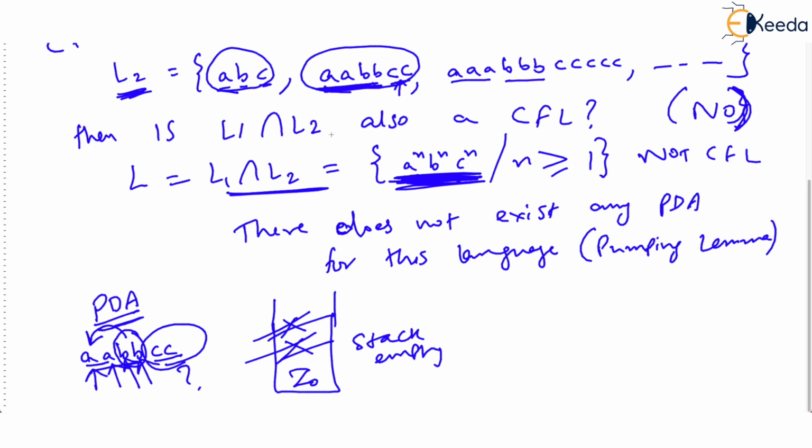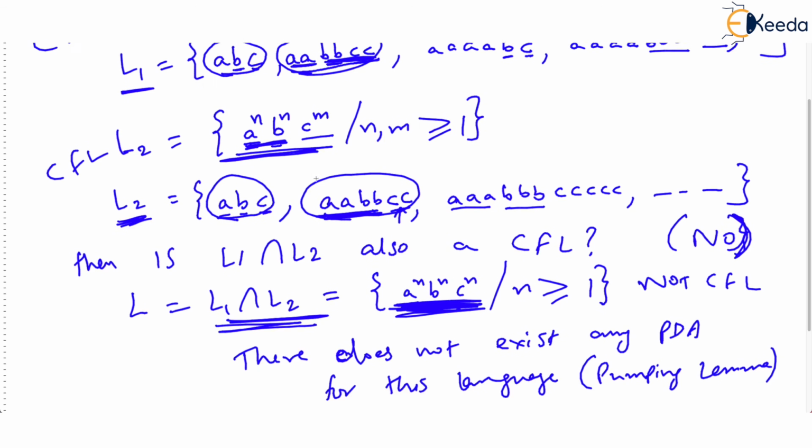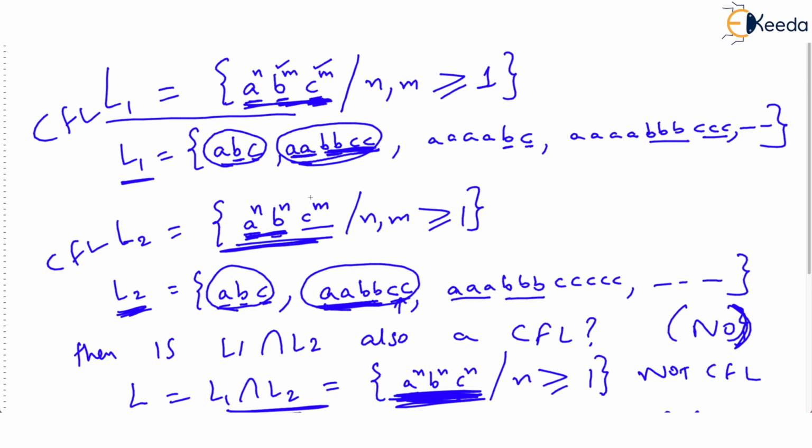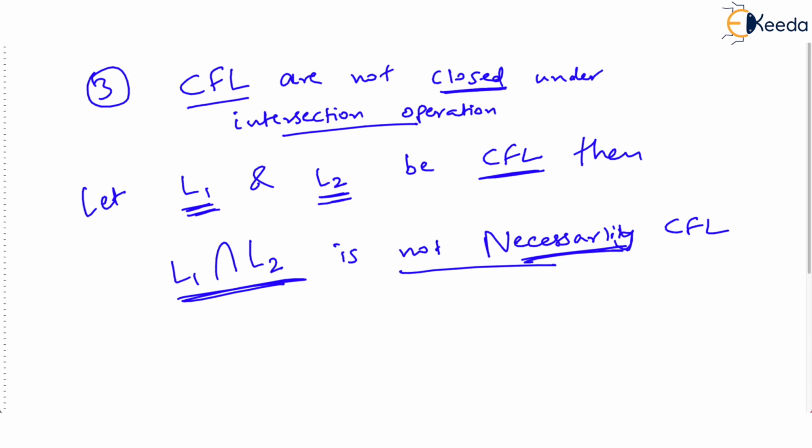So coming back to our earlier slide, if you find L1 intersection L2, where L1 and L2, make a note of this again, are given as written, then their intersection will contain A raised to n, B raised to n, C raised to n, which is not a CFL. Hence we said that the intersection of two CFLs is not necessarily a CFL, so CFLs are not closed under the intersection operation.